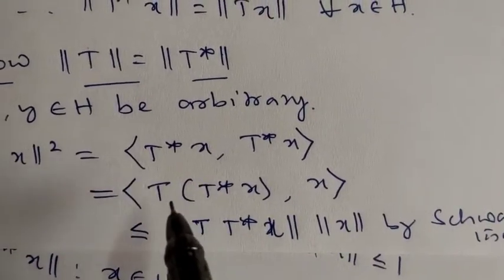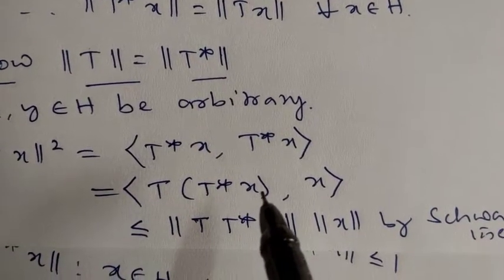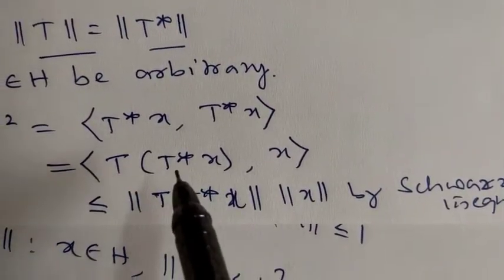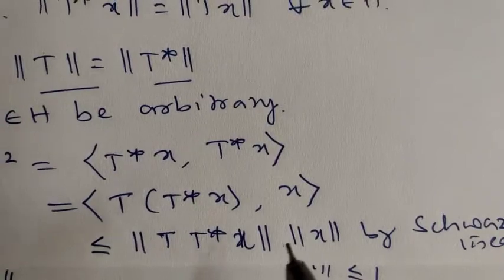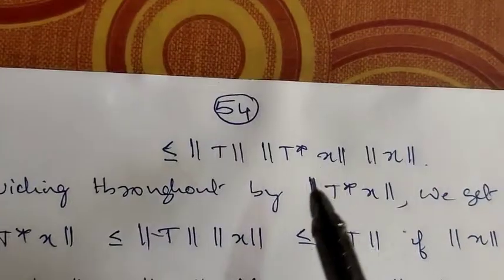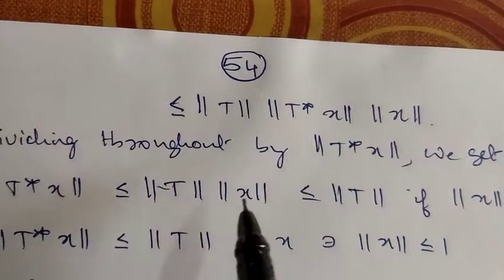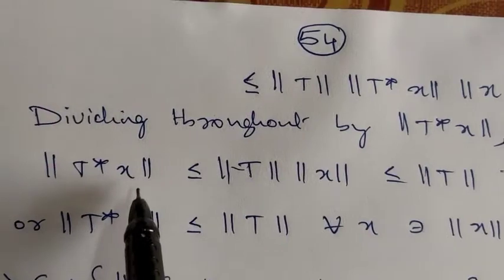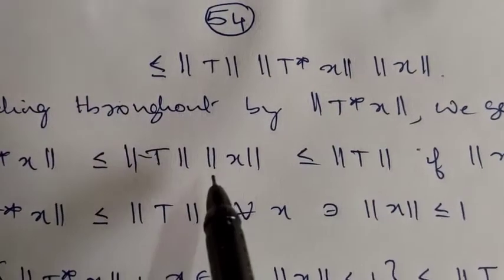But you know that the inner product of x comma y is less than or equal to norm of x into norm of y by Cauchy-Schwarz inequality. Accordingly, this will be less than or equal to norm of T into T star x into norm of x. So this is less than or equal to norm of T again into norm of T star of x into norm of x. Now divide throughout by norm of T star of x. One time norm of T star of x gets cancelled on the left. So norm of T star of x is less than or equal to norm of T into norm of x.